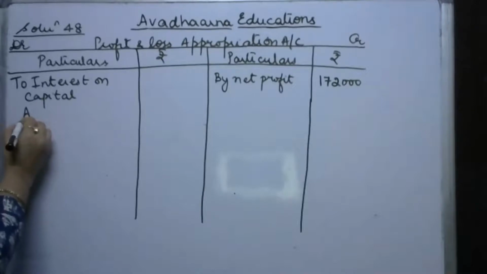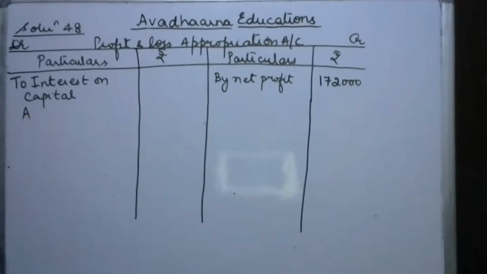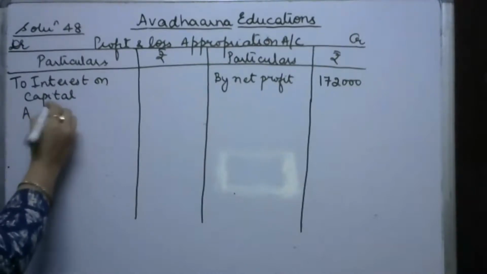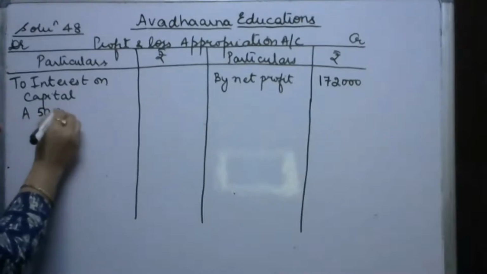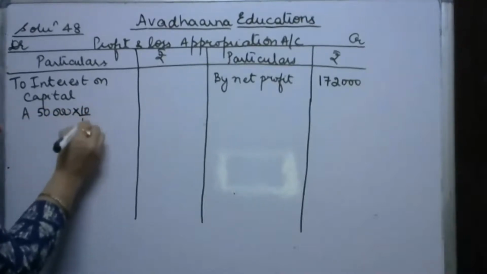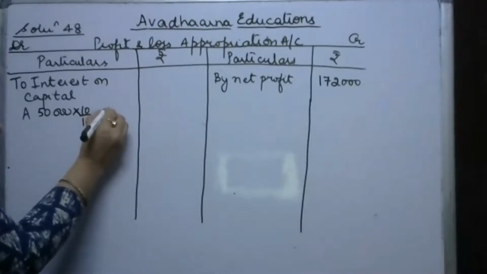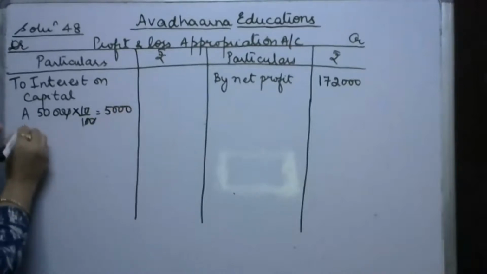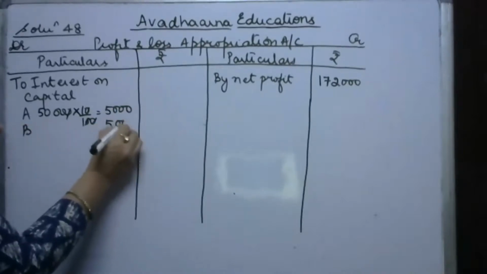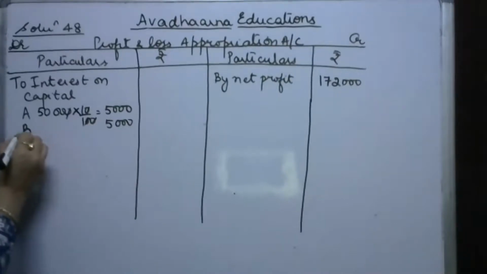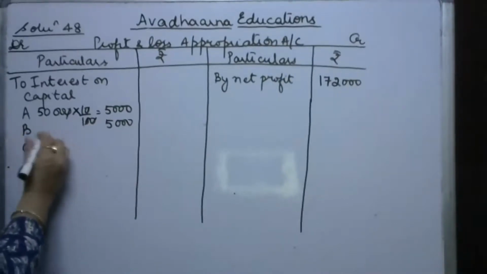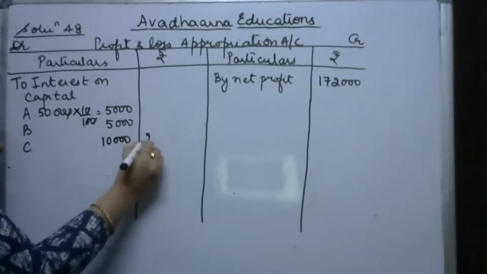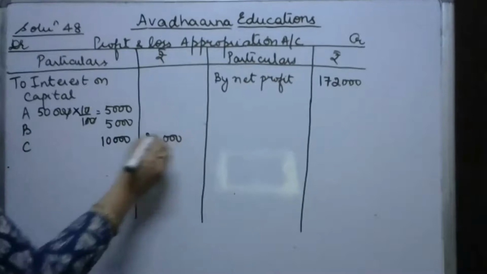In the question, A's fixed capital is 50,000. 10% on 50,000, so your interest on capital comes to 5,000. Similarly, for B, interest on capital is 5,000. And for C, his fixed capital was 1 lakh, and 10% on 1 lakh is 10,000. So total interest on capital is 20,000.